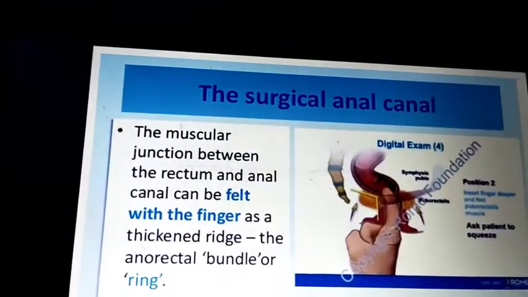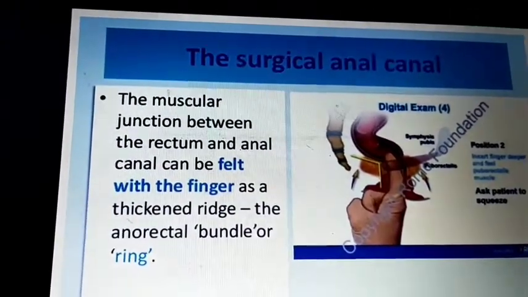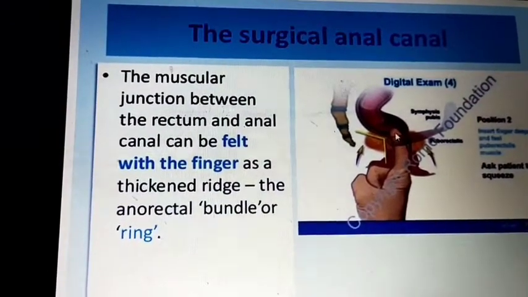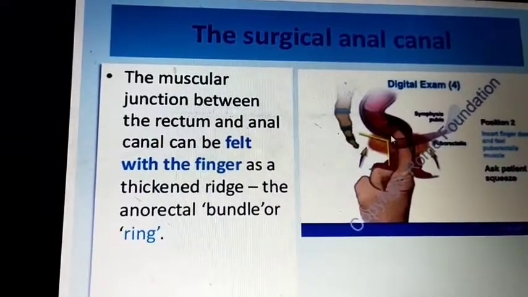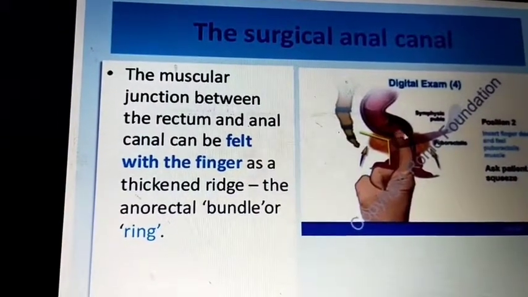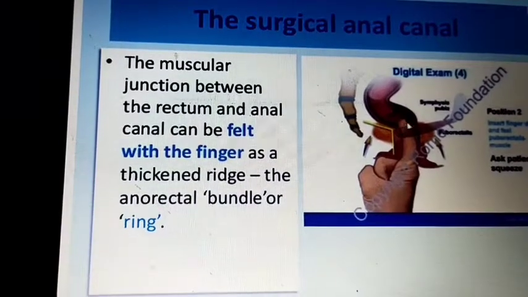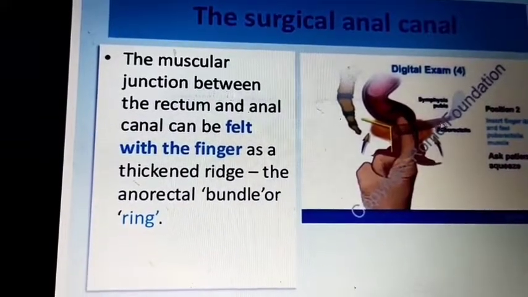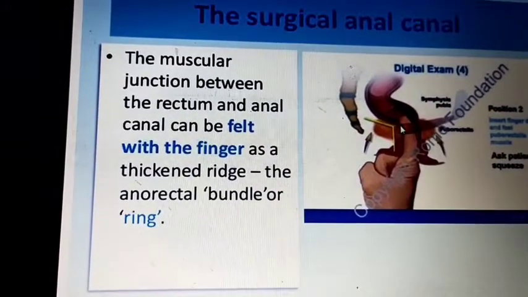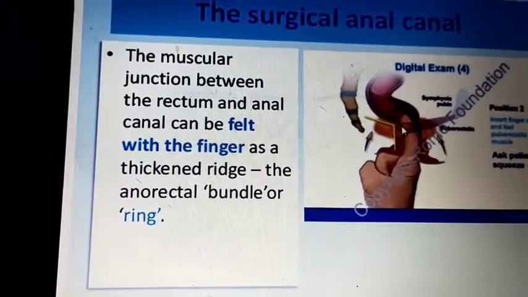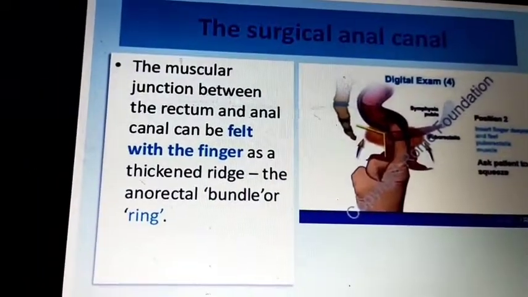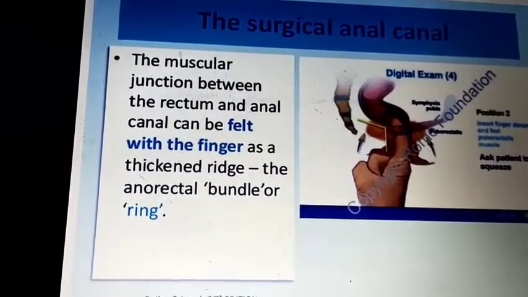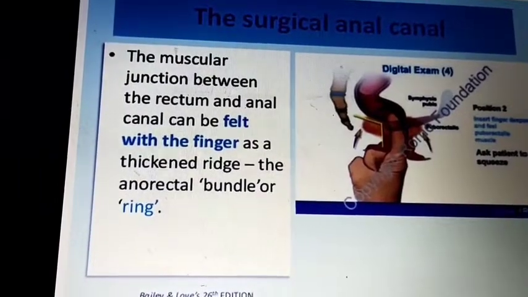Okay, the surgical anal canal is the muscular junction with the rectum. You can see here the index finger, and you insert the index finger. At the tip of the index finger there is a groove or slit-like structure that denotes the anorectal junction. What you feel is your puborectalis muscle, or the anorectal ring. The muscular junction between the rectum and anal canal can be felt with the finger as a thickened ridge, the anorectal bundle or ring.